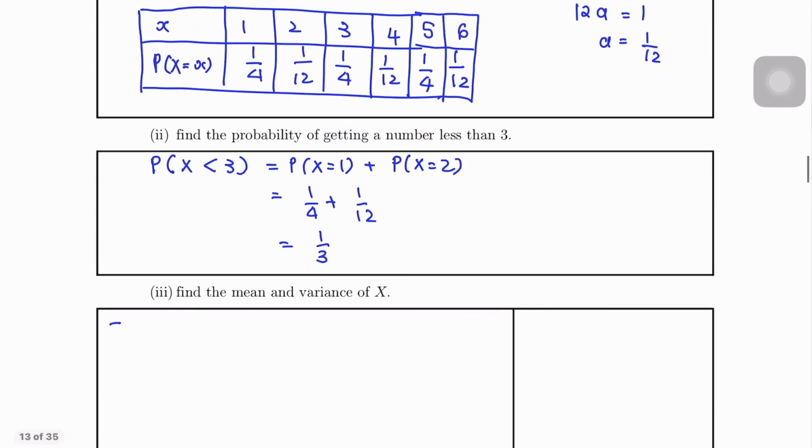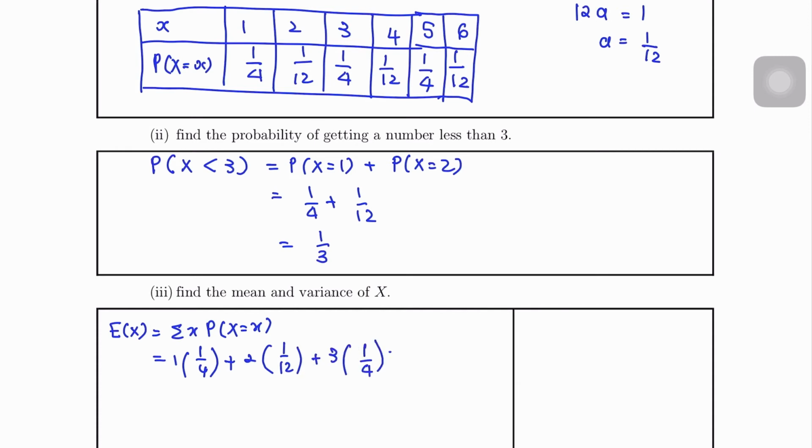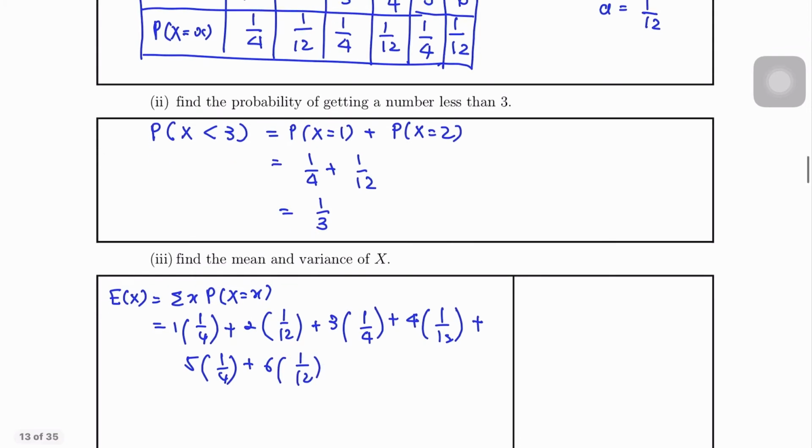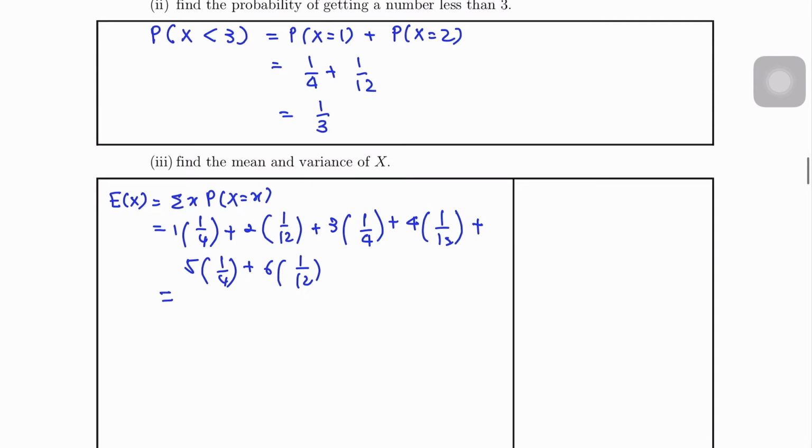So to find the mean, E(X) equals the summation of X times P(X equals x): 1 times 1 over 4 plus 2 times 1 over 12, 3 times 1 over 4 plus 4 times 1 over 12 plus 5 times 1 over 4 plus 6 times 1 over 12. So from here we get the mean equals 13 over 4.